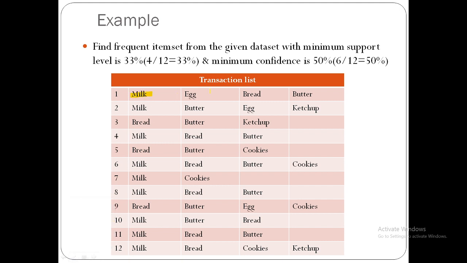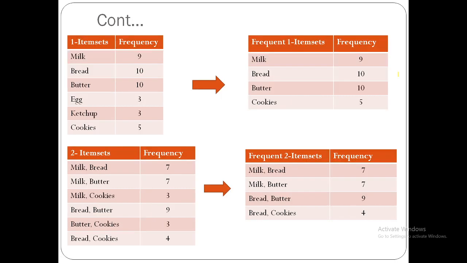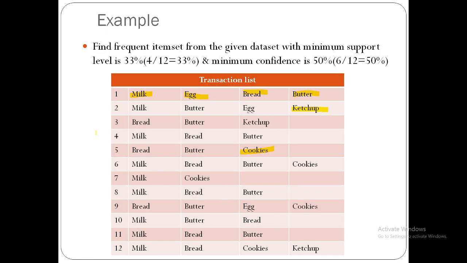Milk is there, egg is there, bread is there, butter is there, ketchup is there. Next, cookies. How many items are there? 1, 2, 3, 4, 5, 6. Total 6 items are there here: milk, bread, butter, egg, ketchup, cookies.